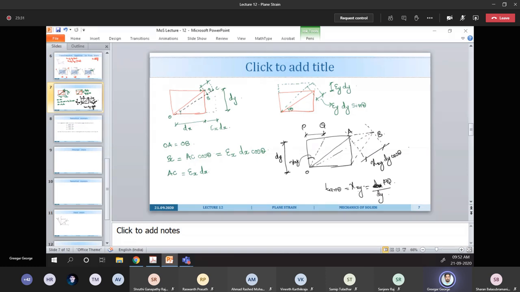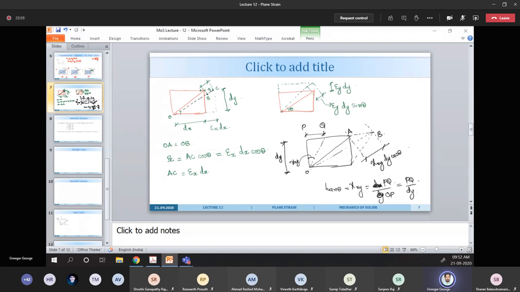So gamma xy will be nothing but the angle between these two lines, and that is given by PQ by OP, and OP is assumed as dy here, and PQ, let it be PQ itself. Then PQ is nothing but dy into gamma xy.